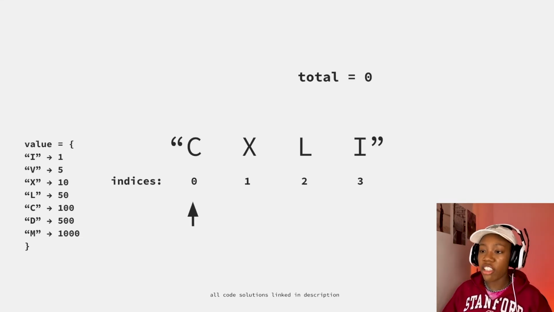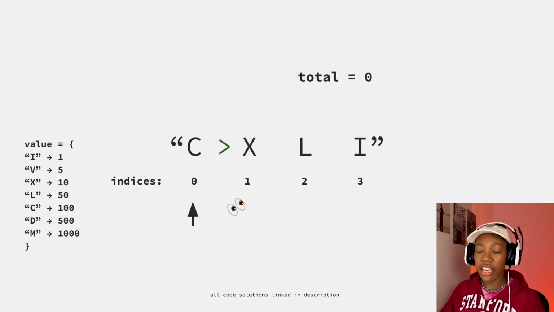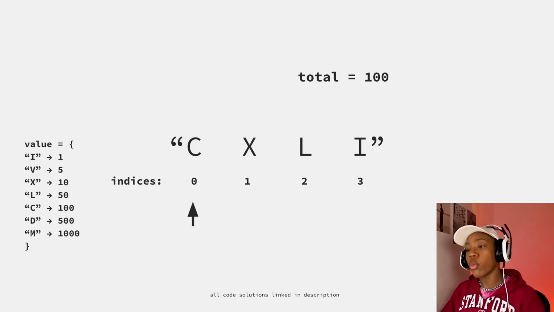So coming back here, we'll say, okay, C is 100. We'll take a peek. We'll look at our pointer and plus 1 from our pointer, and look at the number at index 1 and say, okay, is this number greater than my pointer, or is it less than my pointer? In this particular case, C is 100 and X is 10. So C is greater. All we have to do in that case, it's kind of our main case, is just add that to total, right? And so we tackle our very first step, and we can move on from there.